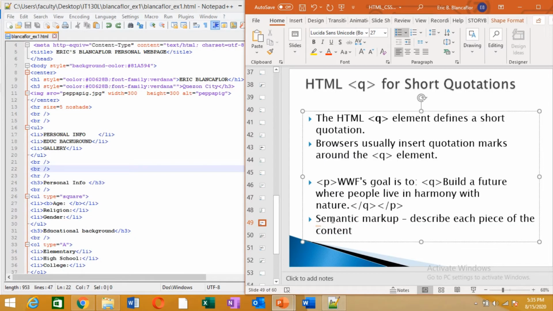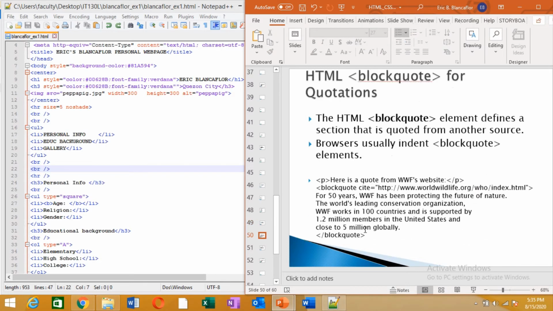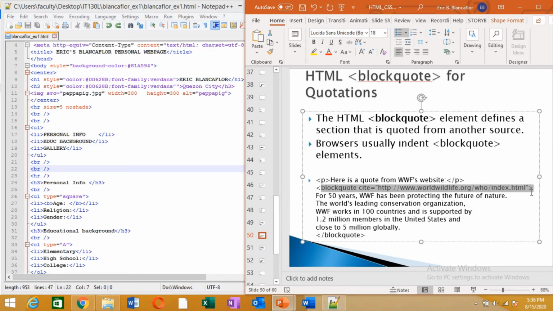So that if it's a paragraph, you declare it as a paragraph, and that is by denoting a markup of P. If it is a quotation, then declare it as quotation. That is Q. That's how you do it. Example, like this one is a quotation, then you add Q slash Q. That is for the short quotation. If there are long quotations, blockquote. Okay, and then you may also have your citation. Where did you get those quotations? Here, you may add cite. Okay, I will have an example. So just take note of that: Q for short quote, blockquote for long quotations.